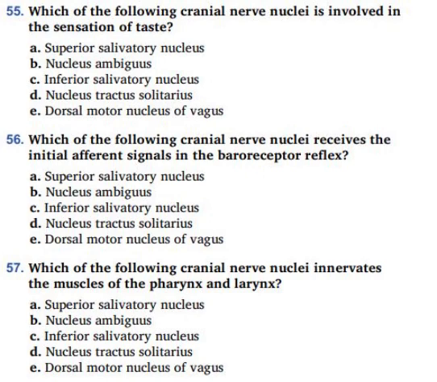So number 56, which of the following cranial nerve nuclei receives the initial afferent signals in the baroreceptor reflex? Still the same thing, the nucleus tractus solitarius, which is option D.